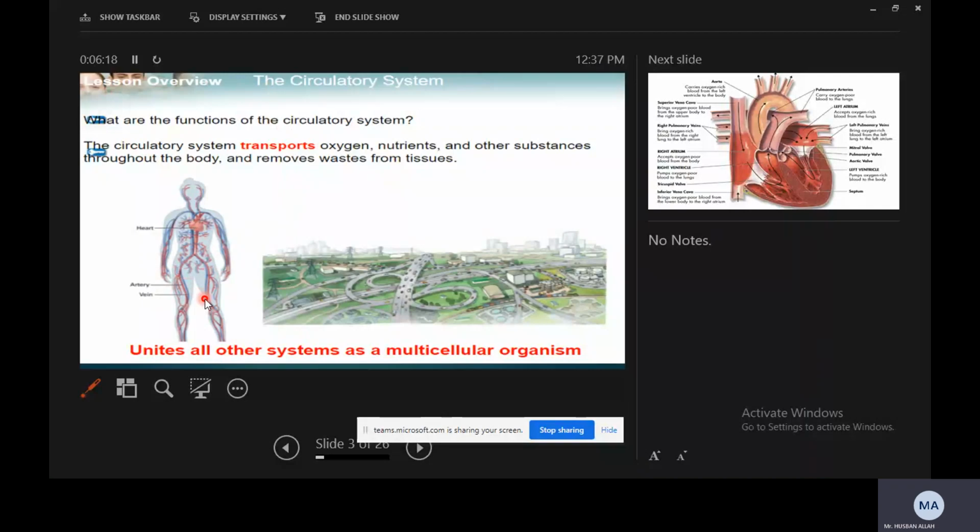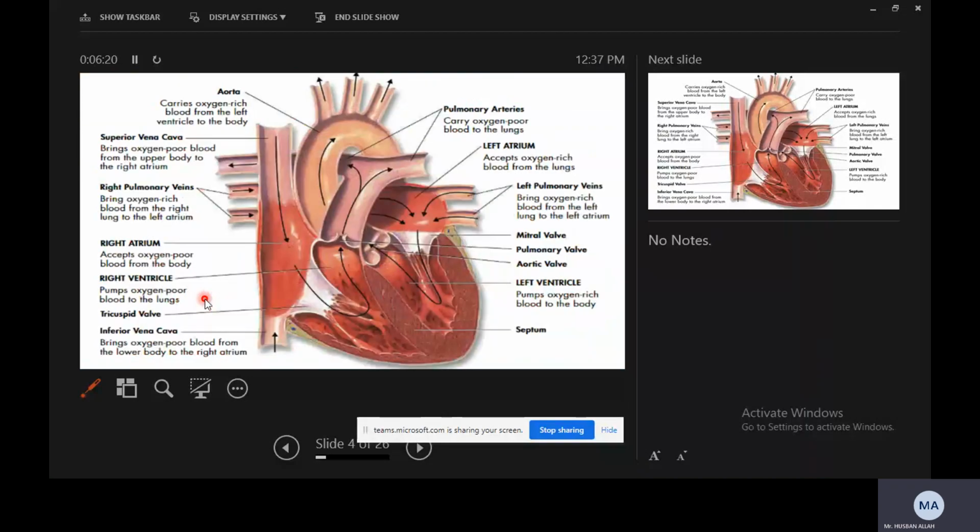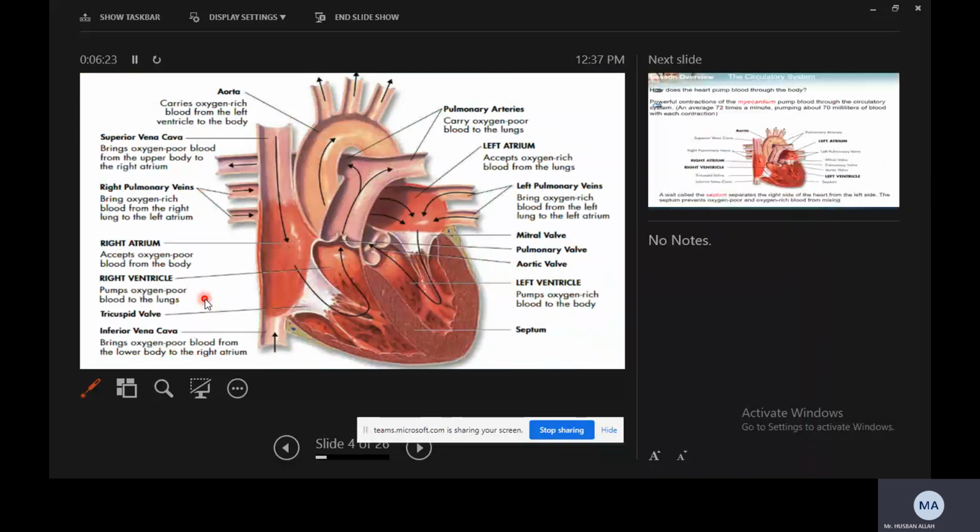The first thing we have to do today is to discuss the heart, its parts and its function. For each part of the heart, we have a function, so we will discuss it today one by one. Then we will come to its different divisions. Now we will start from the aorta, right?